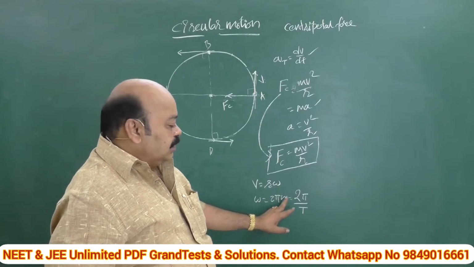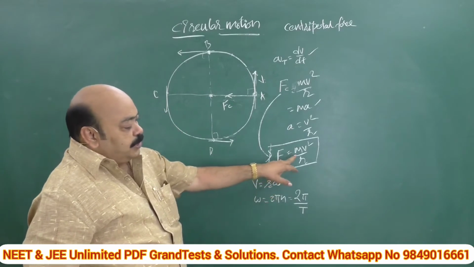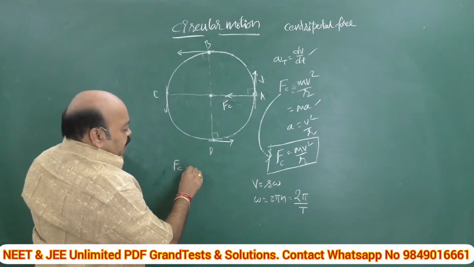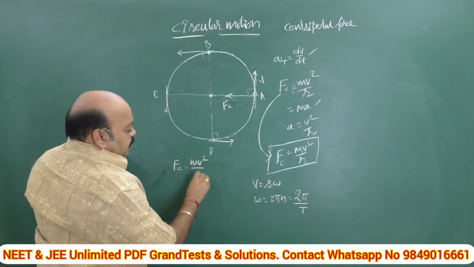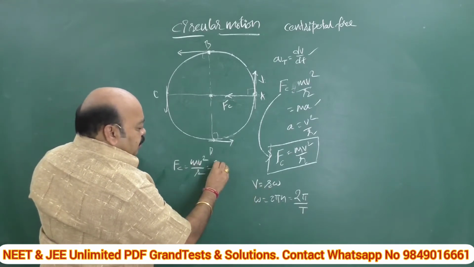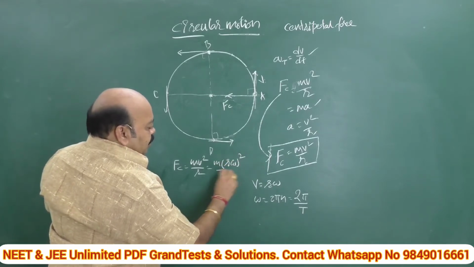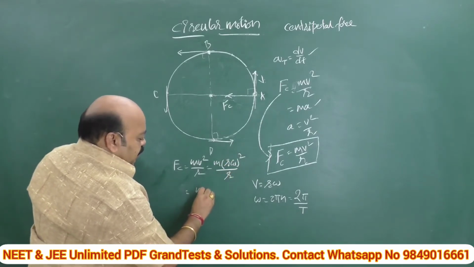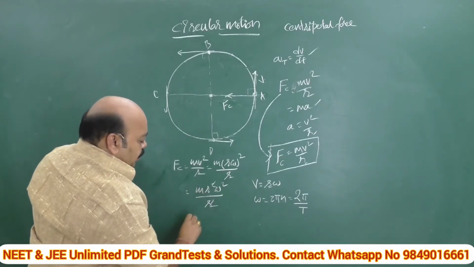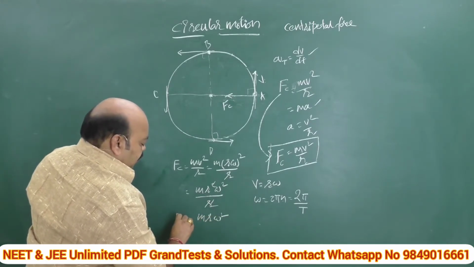These two are related as n is equal to 1 by T. This is about omega. If we substitute the value of omega in the centripetal force, Fc, centripetal force, is equal to mv square by r. In the place of v, if we substitute r omega, it is nothing but m into r omega whole square by r. It is nothing but m r square omega square by r. Clearly, this is nothing but m r omega square. It is called centripetal force.